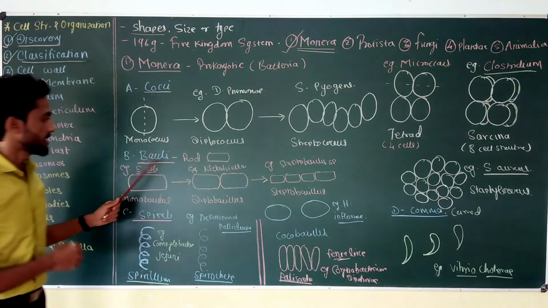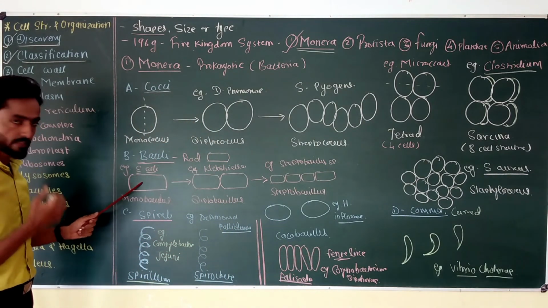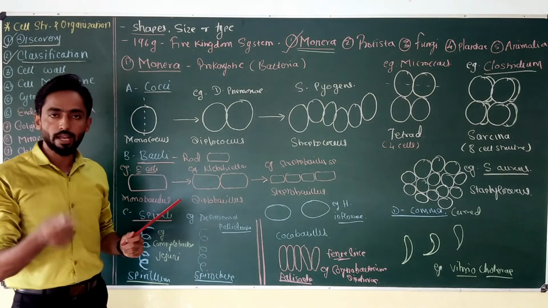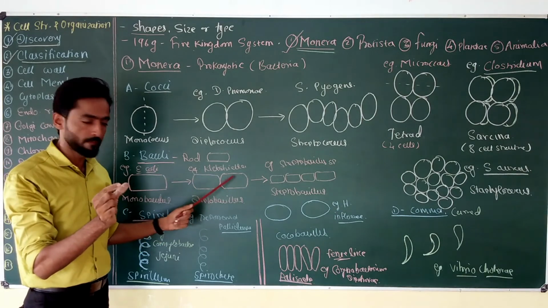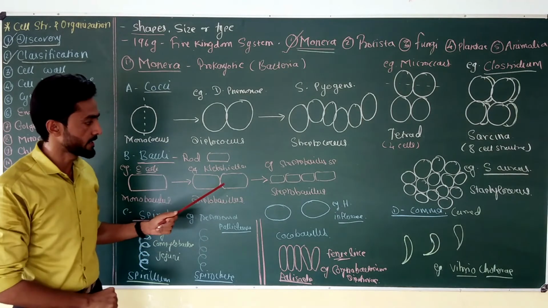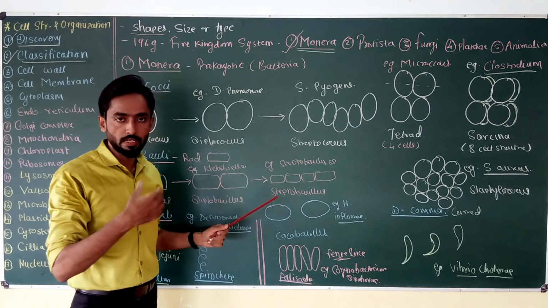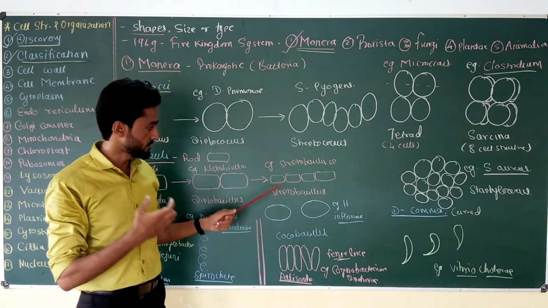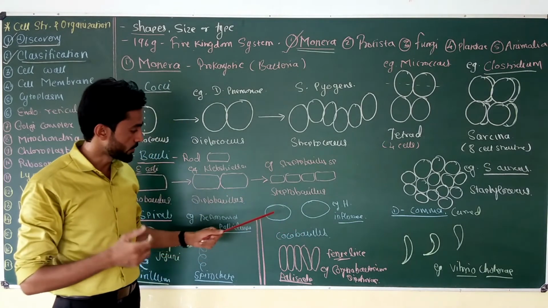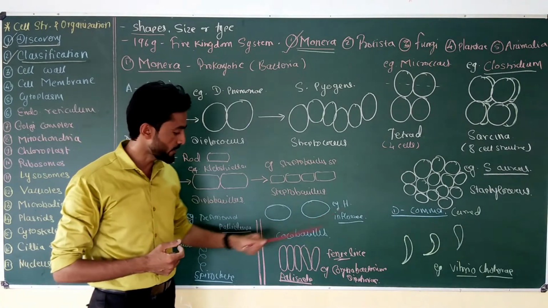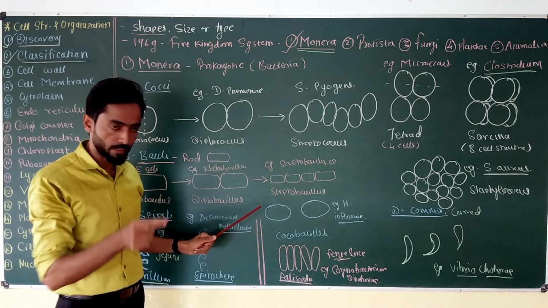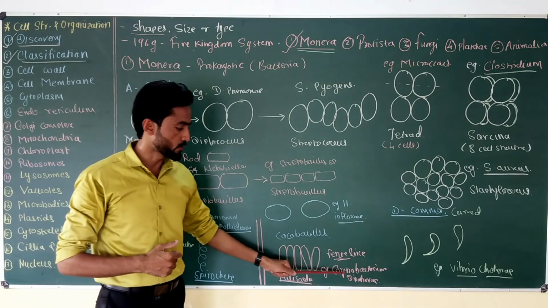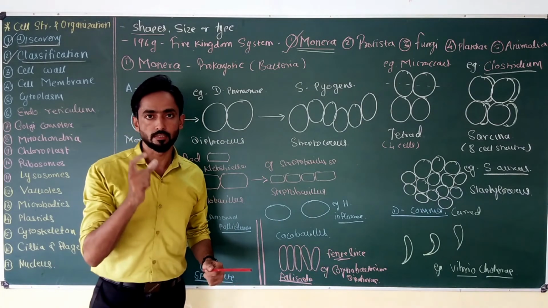Then bacillus is a rod-shaped cell, and if a single cell is present, it is called monobacillus. Example is Escherichia coli. If it divides in a single plane, it produces a pair of cells, called diplobacillus. Example is Klebsiella. A chain of the same cell, with multiple divisions, produces streptobacillus. Example is Streptobacillus species. And if the same bacilli become oval or round, it is called coccobacillus. Example is Haemophilus influenzae. And if the round rod-shaped cell divides and produces a fence-like structure, it is called palisade. An example is Corynebacterium diphtheria, which is the causative agent of the disease diphtheria.